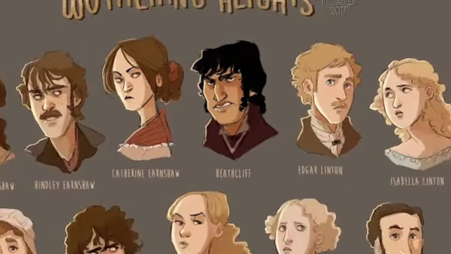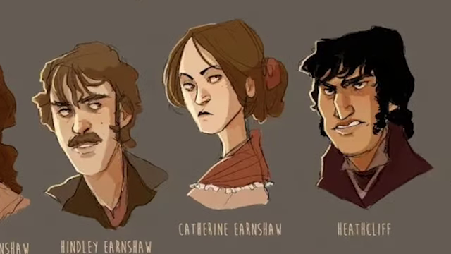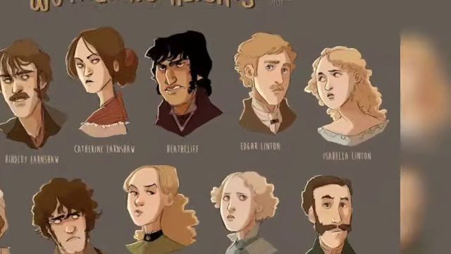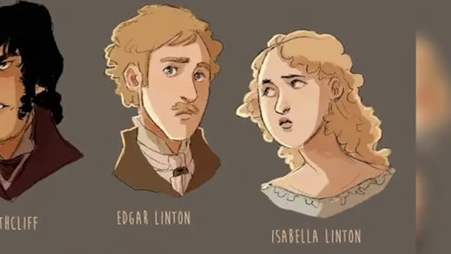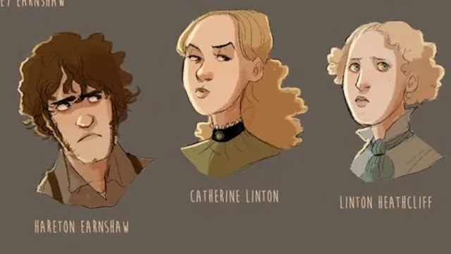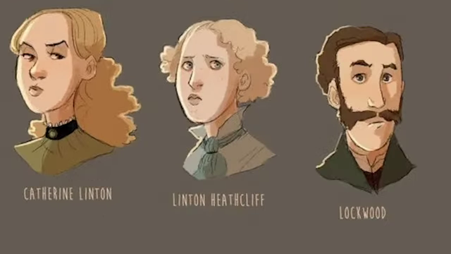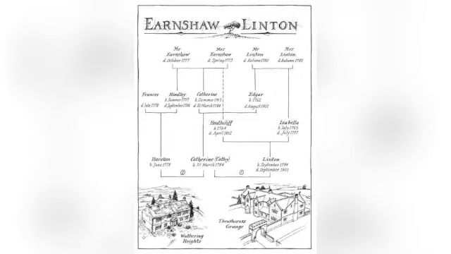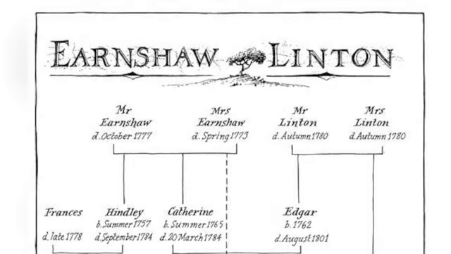Okay? And then we have the main character as well, Catherine Earnshaw, daughter of Mr. Earnshaw. Okay? And then we will have Hindley, Frances, Edgar Linton, Isabella Linton, Nellie Dean, Hareton Earnshaw, Catherine Linton, Linton Heathcliff, and finally Lockwood. Okay, we will see the tree diagram, so everything will be connected to each other. The Earnshaws and the Lintons.